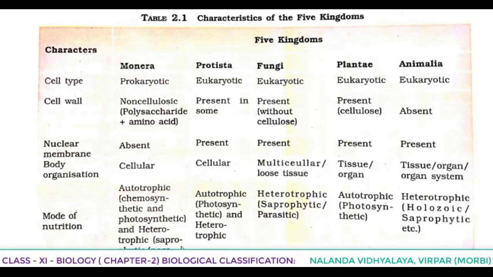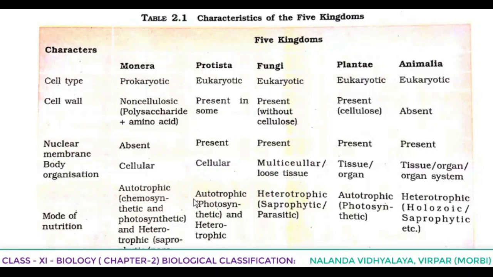So mode of nutrition, here we can see it's autotrophic also there, heterotrophic also there. In autotrophic, both chemosynthetic and photosynthetic types are there. In heterotrophic, saprophytic and parasitic types are there.